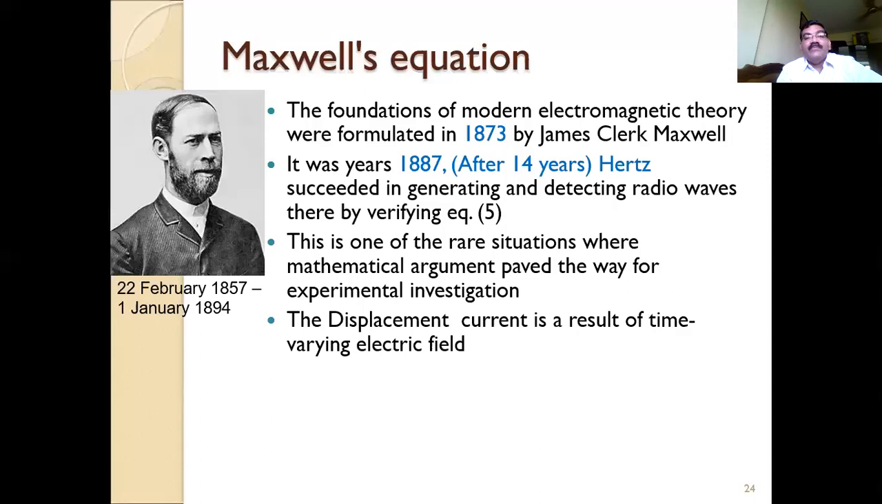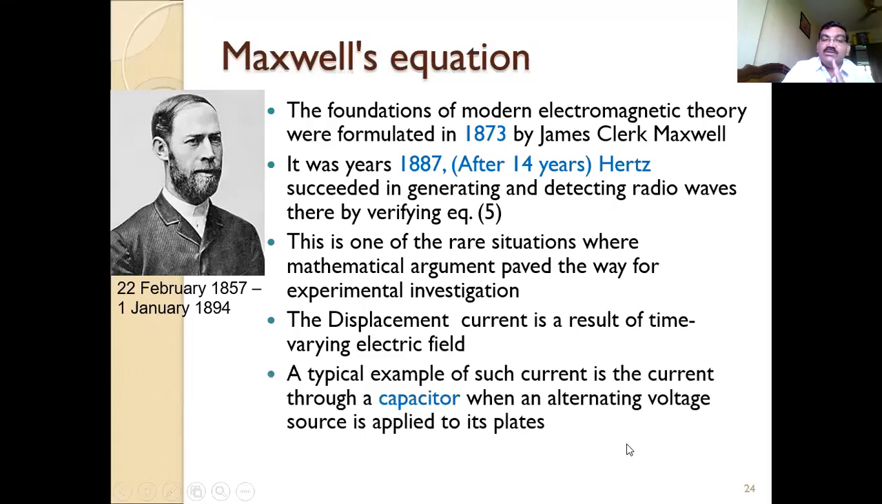Generally it doesn't happen that way. Generally the experimental proof comes first, and then after explaining it on the experimental basis, the mathematical modeling or mathematical proof is derived from the experiment. But here it is the opposite way: after 14 years, the experimental proof comes. So displacement current is that much important.